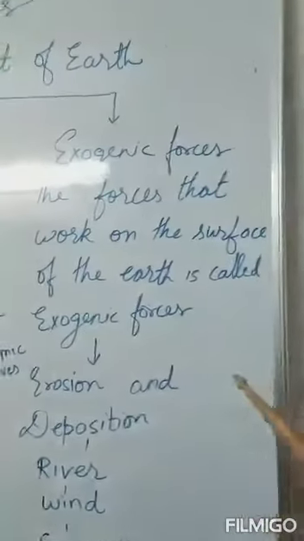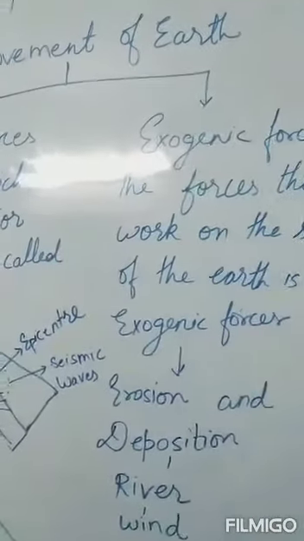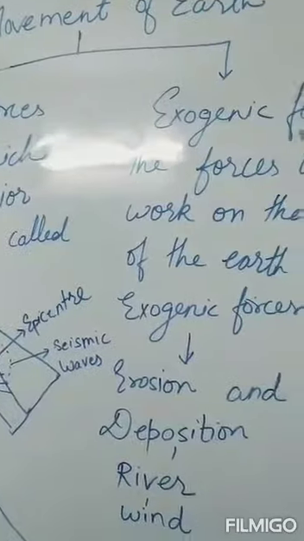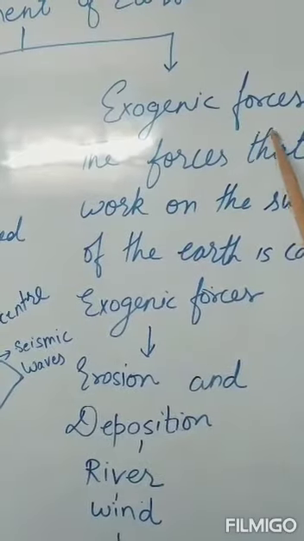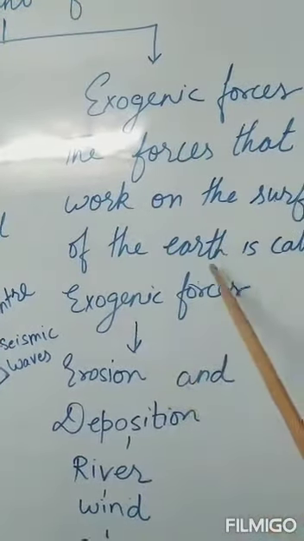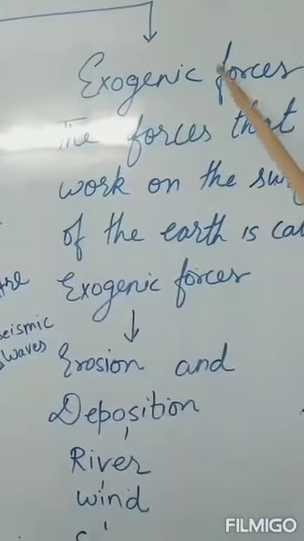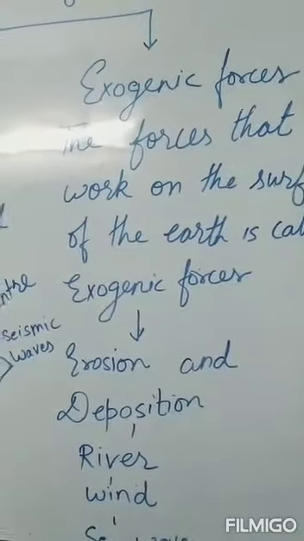When the changes occur on the surface of the earth, that is exogenic movement. When changes occur on the surface of the earth, that is exo. Exo means outside. So exogenic movement.